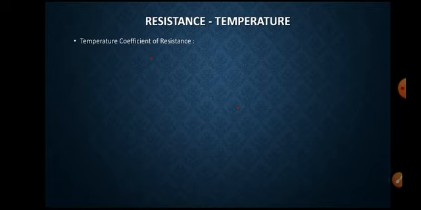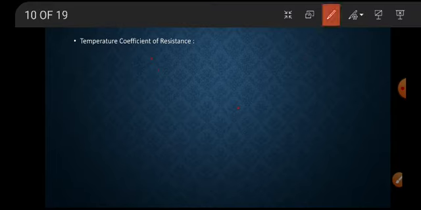Here is the fractional change in the resistance. R is the resistance, and R0 is the resistance at the initial point. The fractional change in the resistance, delta R, equals R minus R0. This is directly proportional to the temperature change.